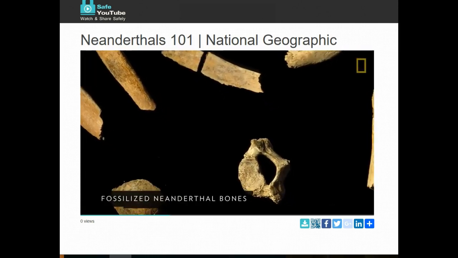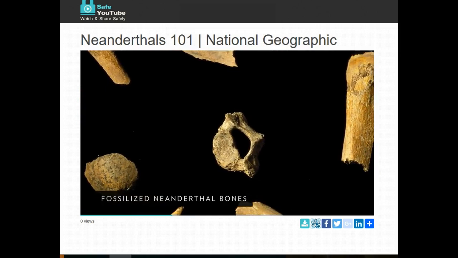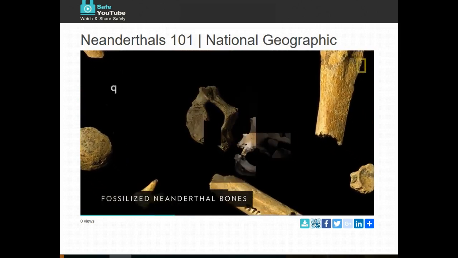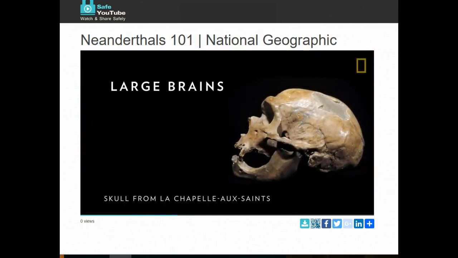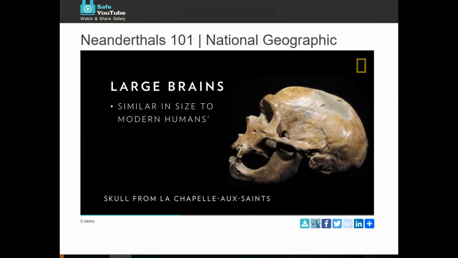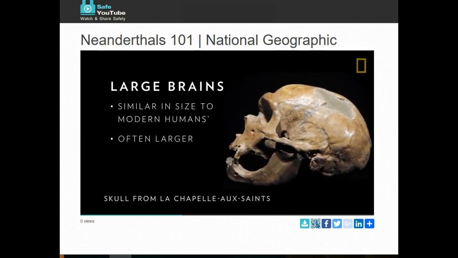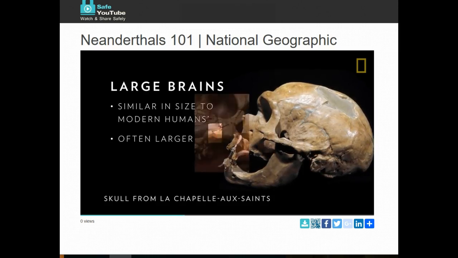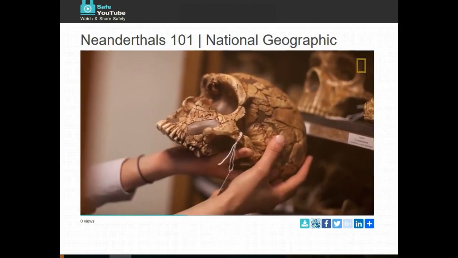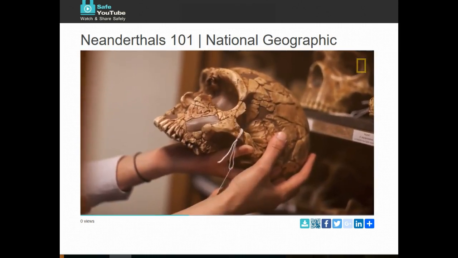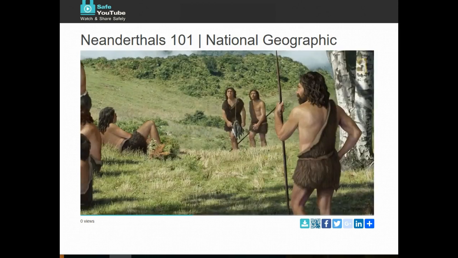Apart from adaptations that helped Neanderthals survive a harsh wintry habitat, the species also developed large brains. They were similar in size to modern humans' brains, and were often larger. An increase in brain size may have played a significant role in another type of adaptation: culture.